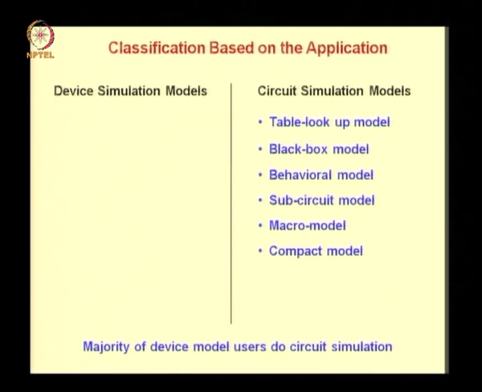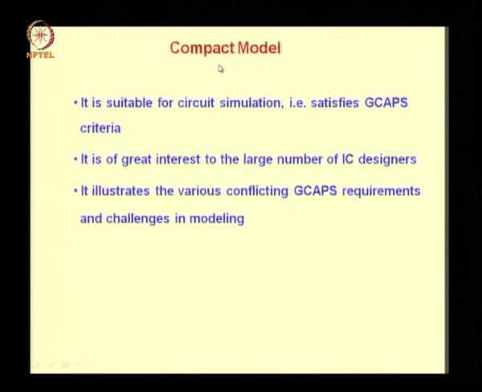So you have a variety of models which try to achieve these goals. We are going to discuss compact models in this course for various devices, and therefore we pointed out a few features of these models. It is suitable for circuit simulation, that is, it satisfies the GCAPS criteria.